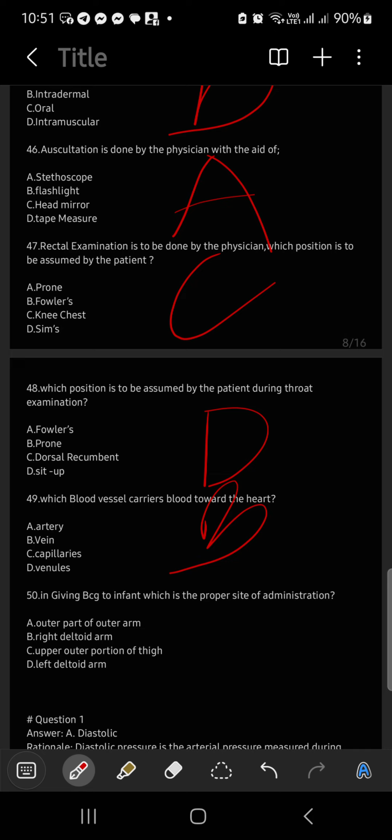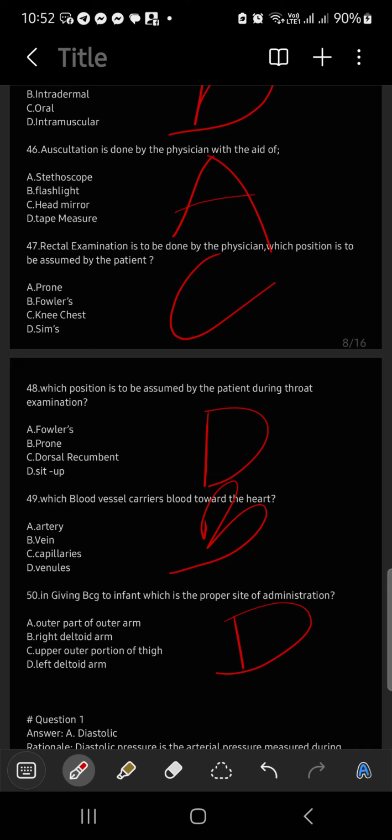In giving BCG to infant, which is the proper site of administration? Alright, what is the proper site for administration? Left upper arm deltoid. Okay, left deltoid arm. Letter D. But, hold on.